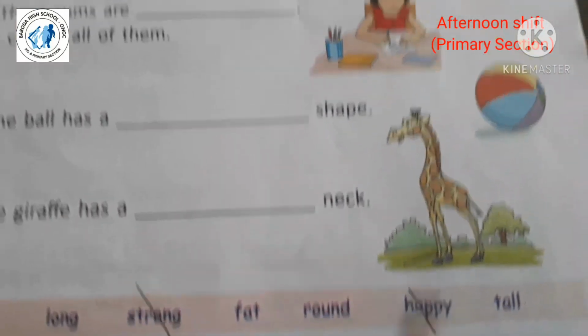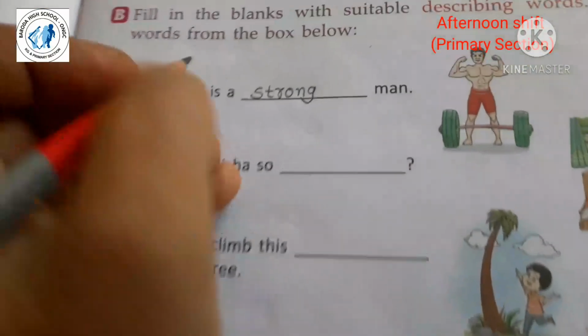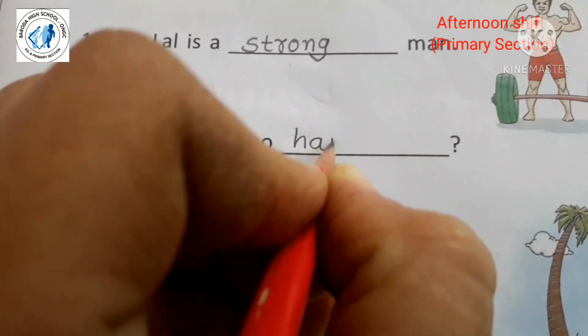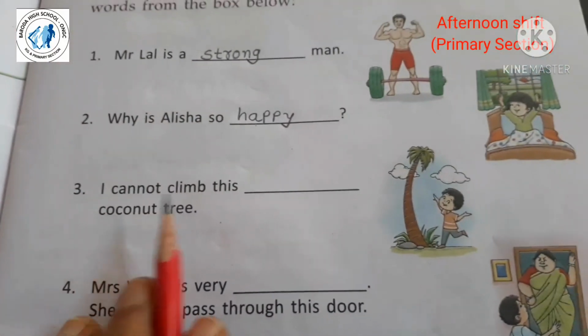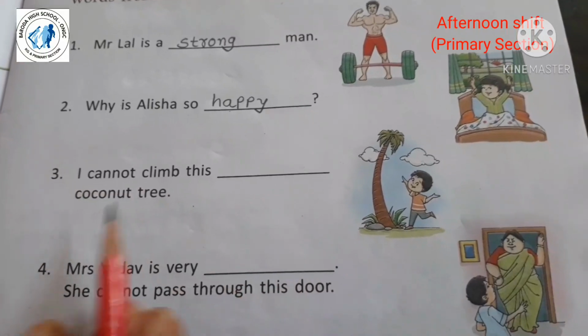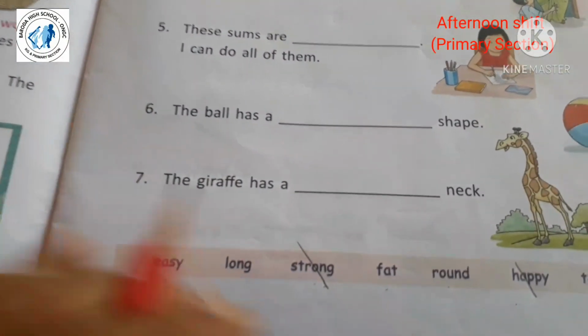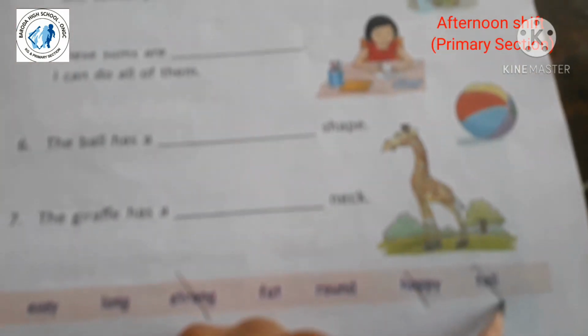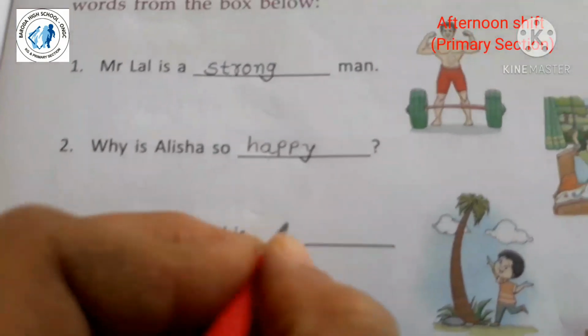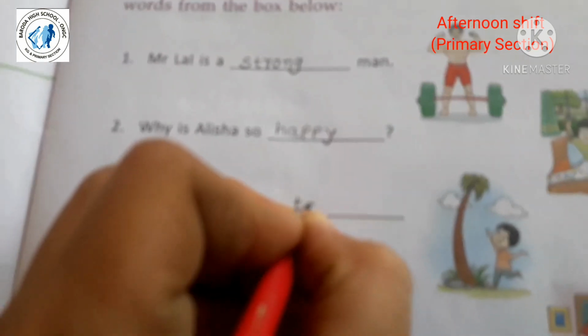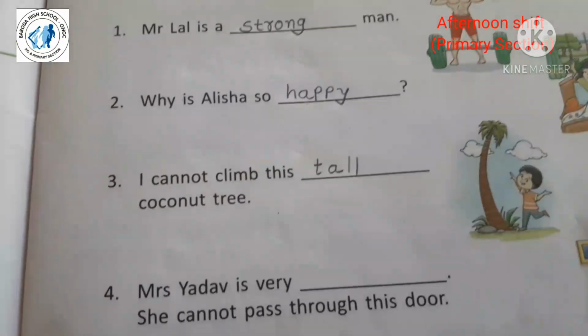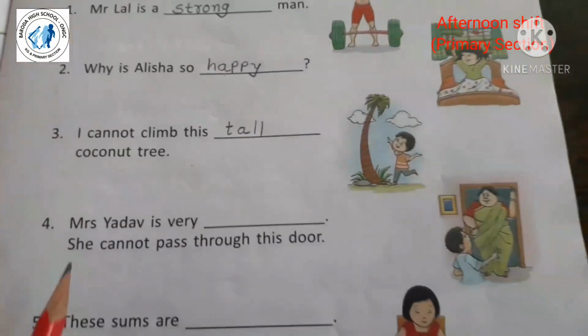Happy. H-A-P-P-Y. Why is Alisha so happy? Third, I cannot climb this blank coconut tree. The coconut tree is tall. So we can say I cannot climb this tall coconut tree. T-A-L-L. Okay.